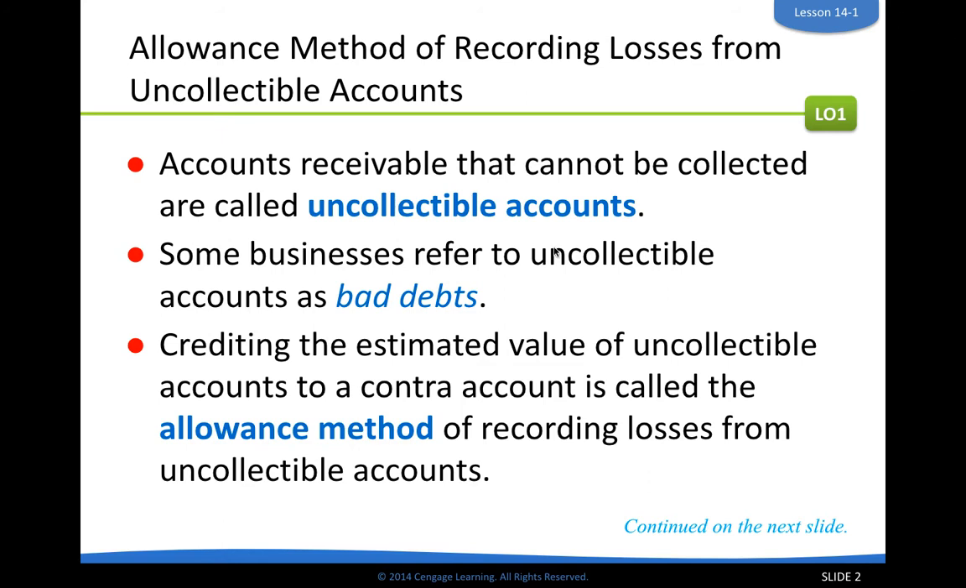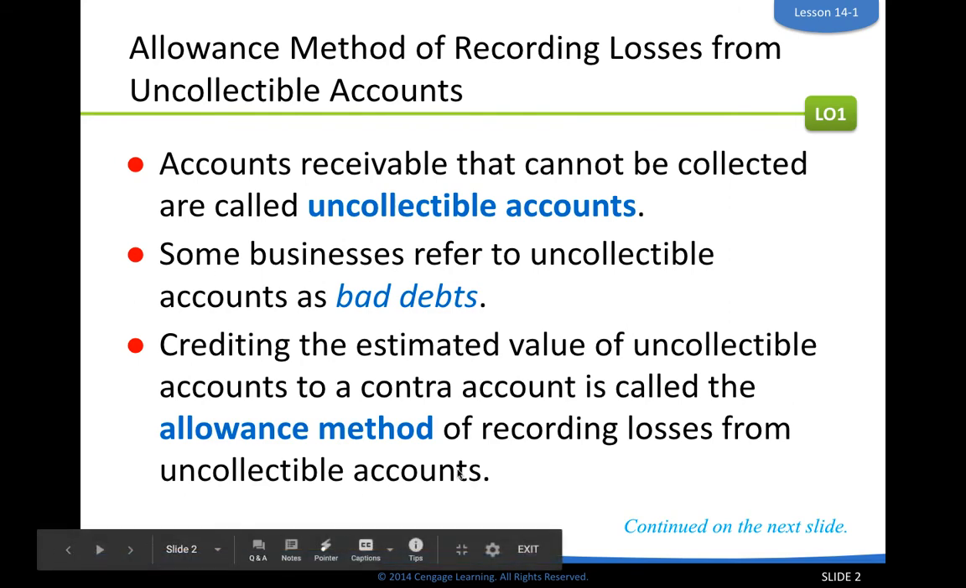So we use this in a situation where a company owes us money and we've maybe tried using a collection agency and they are not going to pay us back. The first thing we need to do is estimate how much that is going to be. So we will use the allowance method for recording losses for uncollectible accounts.